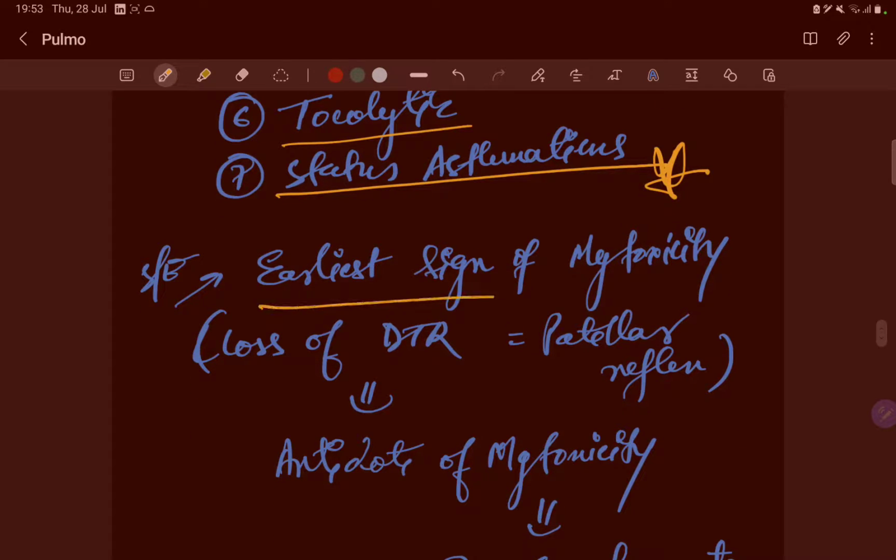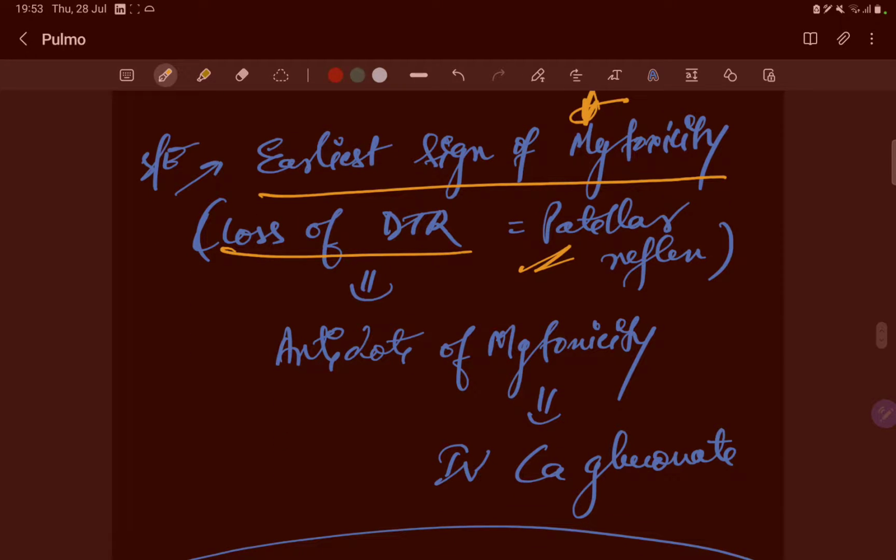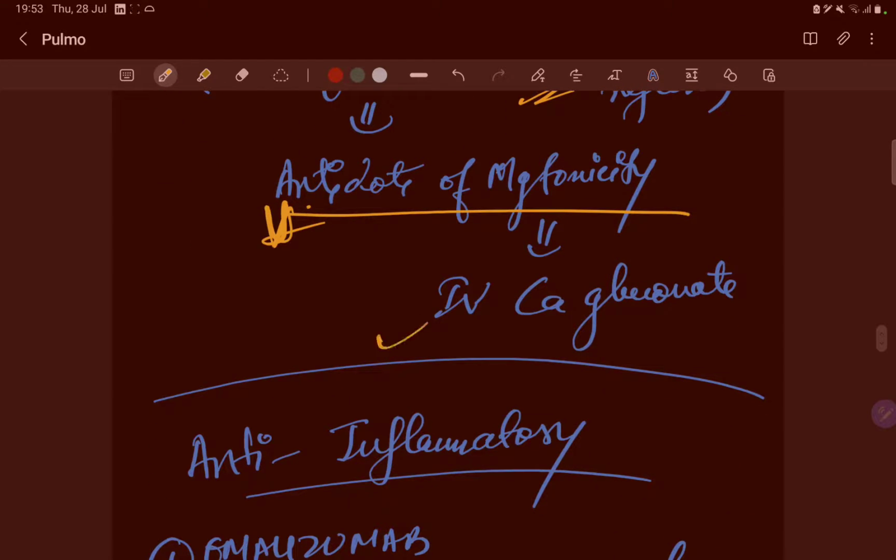The earliest sign of magnesium toxicity, in eclampsia, which you will learn about in gynecology, is a loss of deep tendon reflex. So the patellar reflex will be lost. What is the antidote for magnesium toxicity? It is IV calcium gluconate. It is IV calcium gluconate.